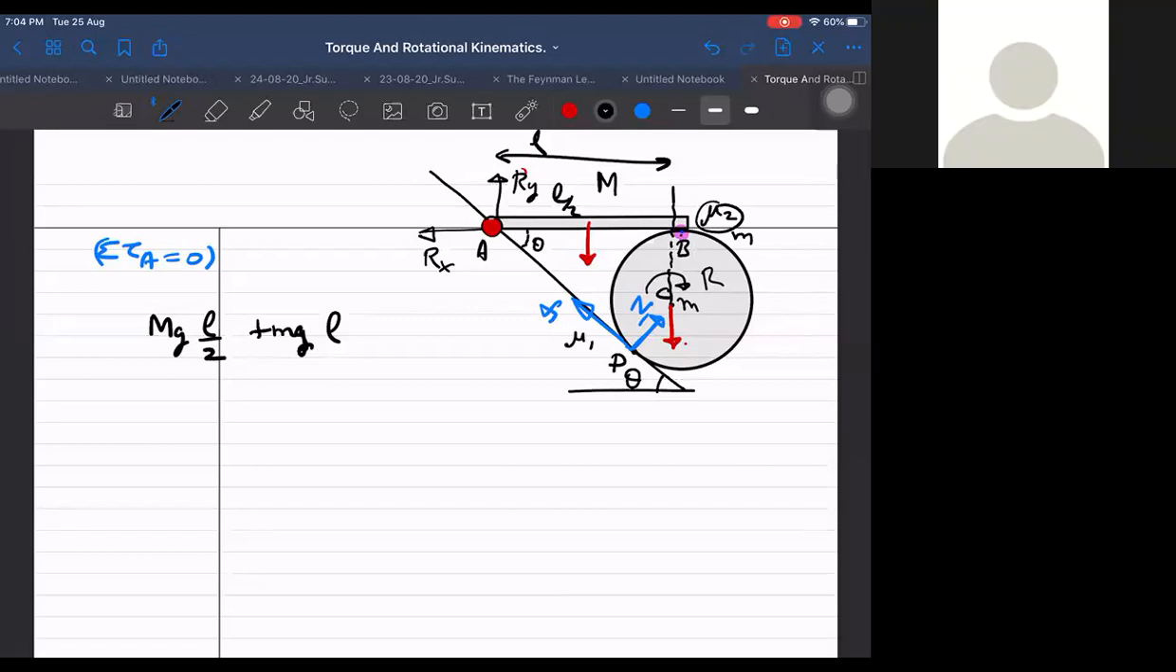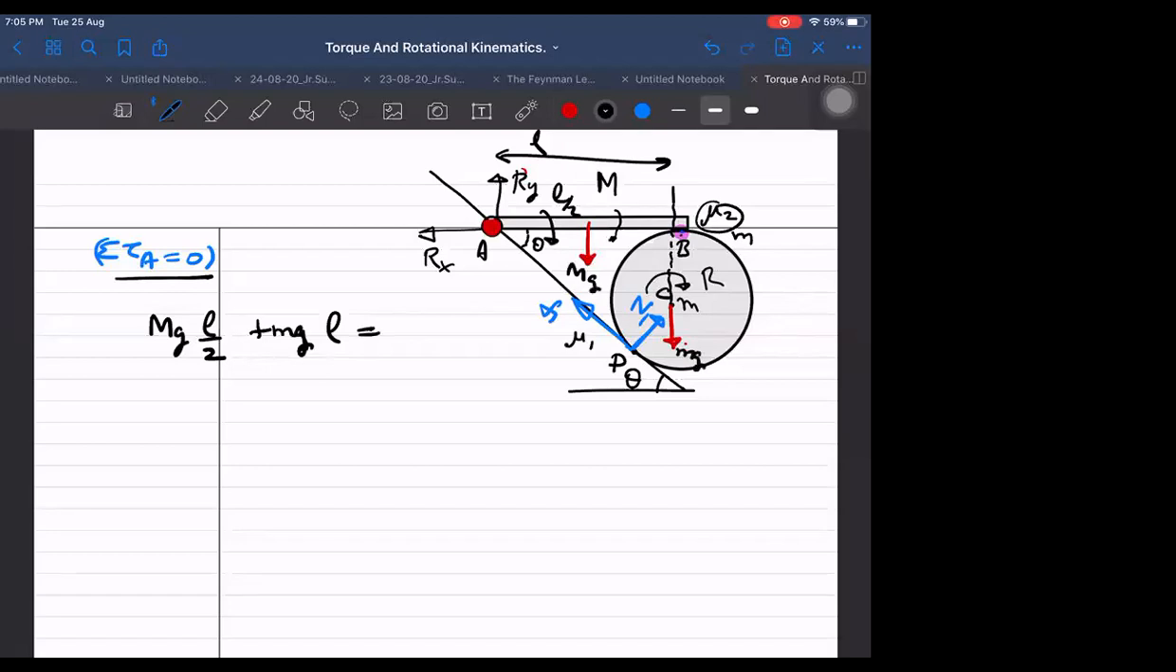About point A, I'm taking torque. Due to capital Mg applying it back, and due to small mg and L, correct. These two torques are in the same direction, both trying to rotate it in the downward, clockwise direction. But the normal is trying to rotate it in the upward direction.